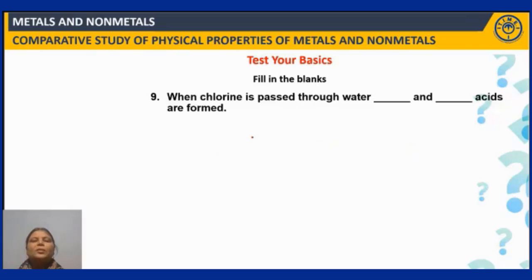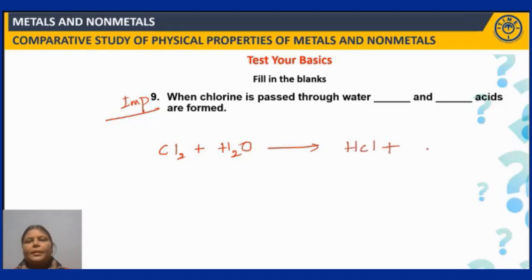When chlorine is passed through water, dash and dash acids are formed. Okay, this is again an important question. When water is treated with chlorine, it forms hydrochloric acid plus an unstable hypochlorous acid. This hypochlorous acid, being unstable, again dissociates to form HCl plus nascent oxygen. This nascent oxygen is what is responsible for the disinfection of the water. Right. So, what is formed?